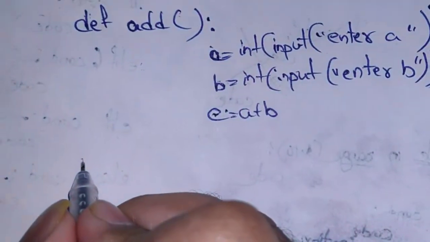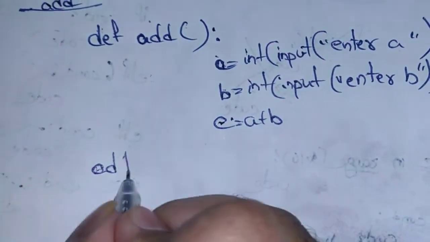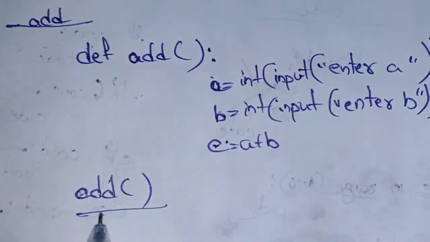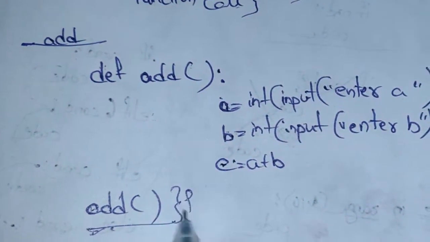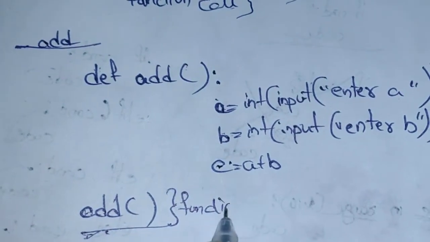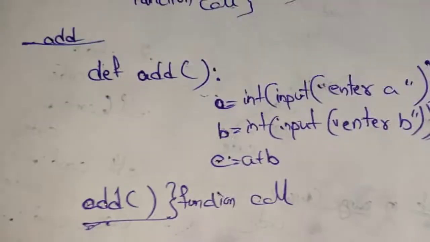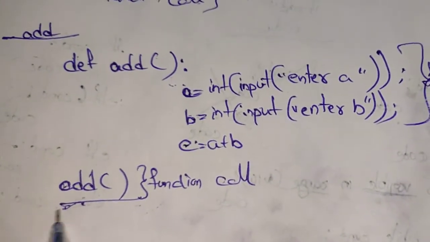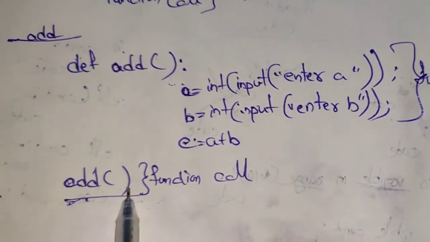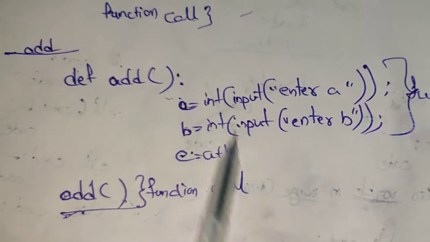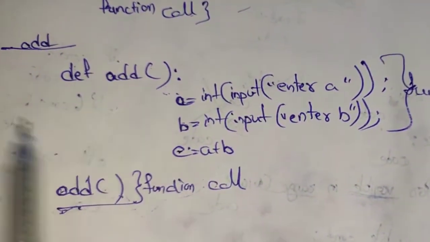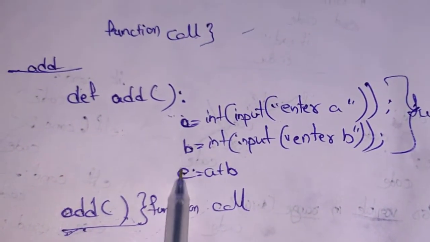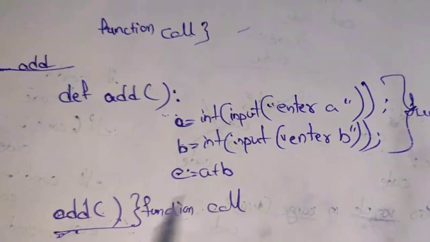To call this function, we just have to mention add. If we mention add, it will call this function. So this is the complete program. This is the function call. Now I will explain the working flow of this program. Whenever we execute the program, it will see the add function. It will call the function that has been defined with this name. It will go here and execute this program, and you will get the output. So this is how this program works.